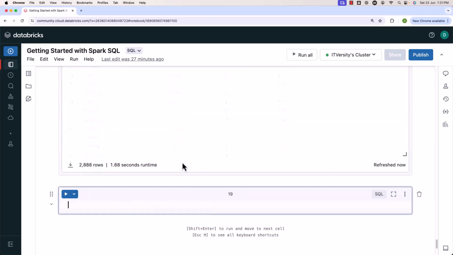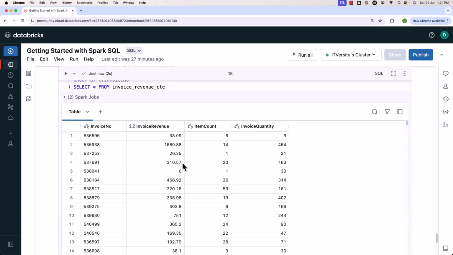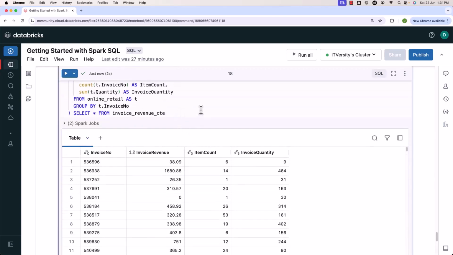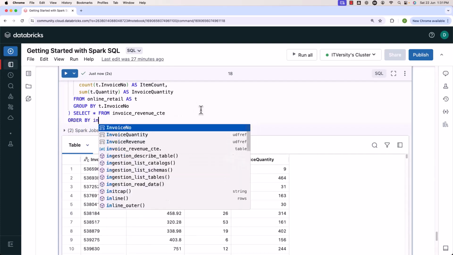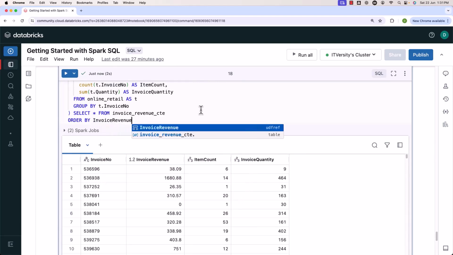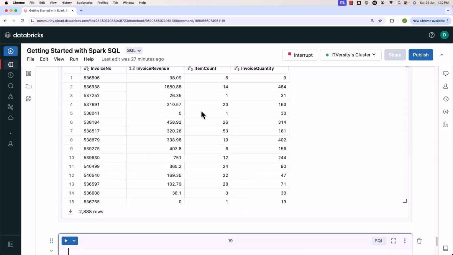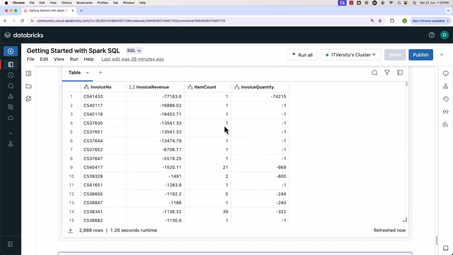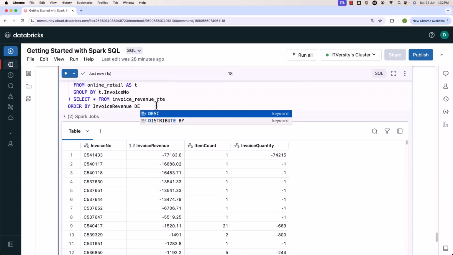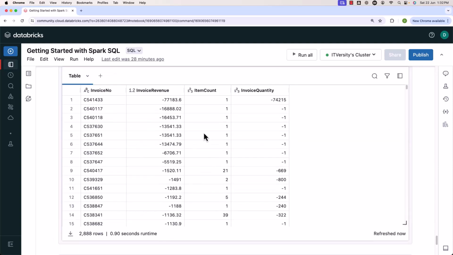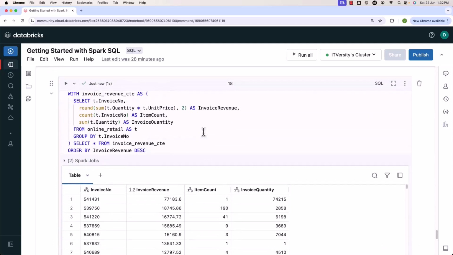In case you wanted to sort the data by invoice revenue, on top of select star from invoice_revenue_CTE, you can say ORDER BY invoice revenue. The data will be sorted in ascending order by invoice revenue in this case. However, I would like to sort the data in descending order by invoice revenue. For that purpose, I have to use DESC like this. This is how you should be able to create CTEs and then validate.